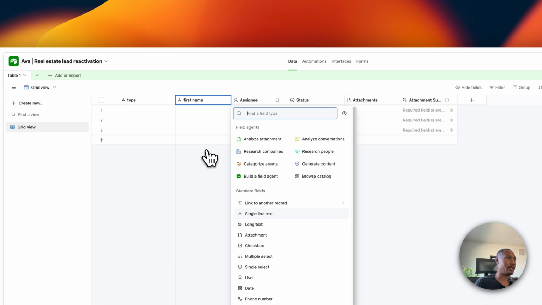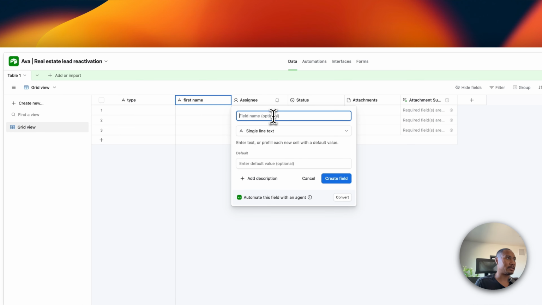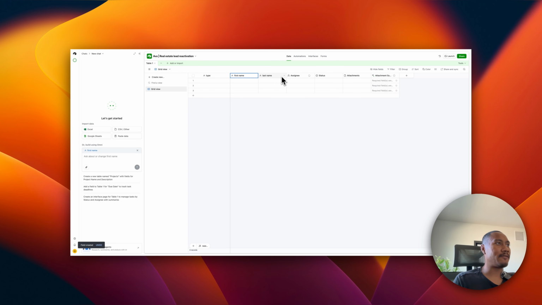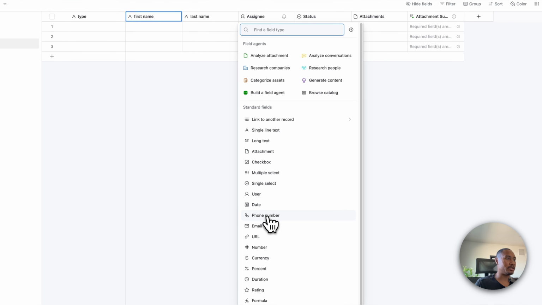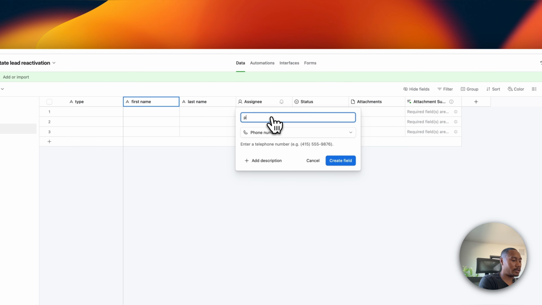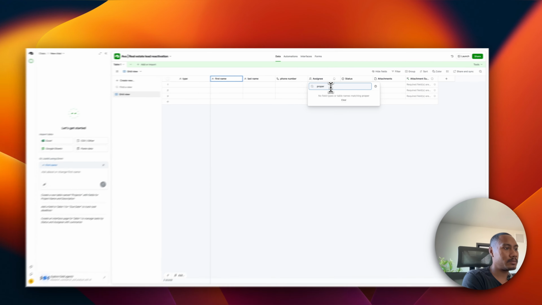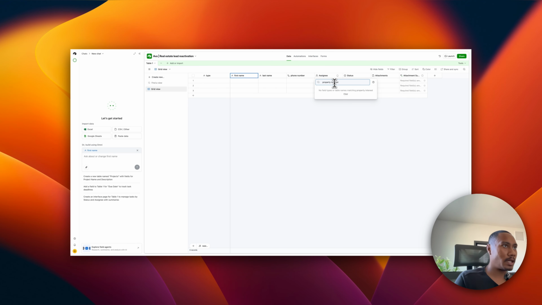Let's insert to the right, and let's click single line text. Let's name this last name. Okay. And then the next thing we need is the phone number. So let's right click on this. Let's insert to the right. This time, let's choose phone number. And let's give this field name just phone number. And then let's right click on this, insert to the right. And this will be the property interest. So single line text. So if they are a buyer or a seller, this would be the ideal field to put down the property.